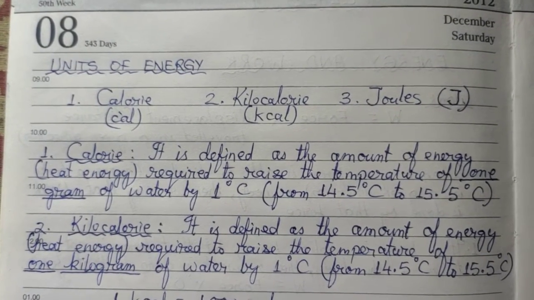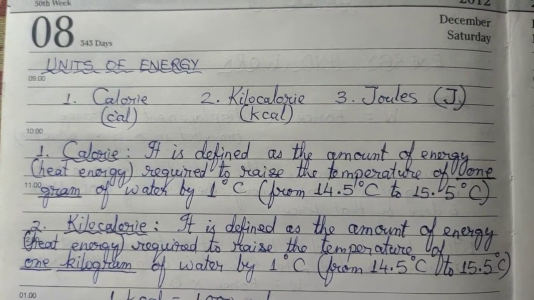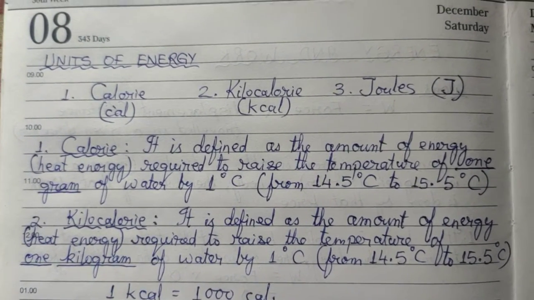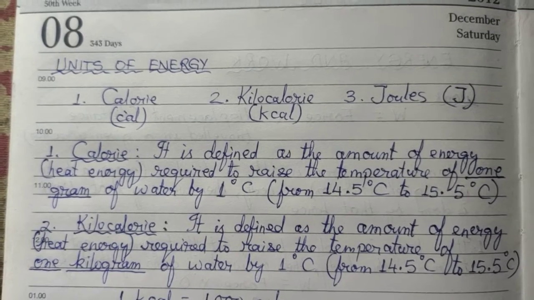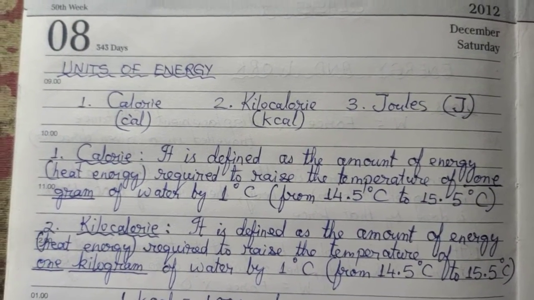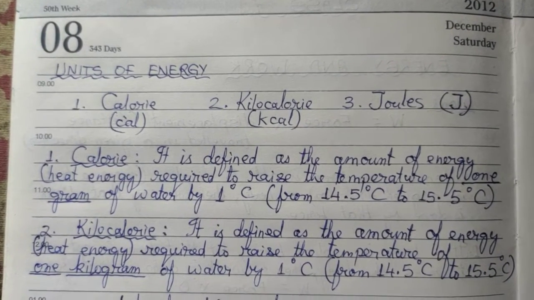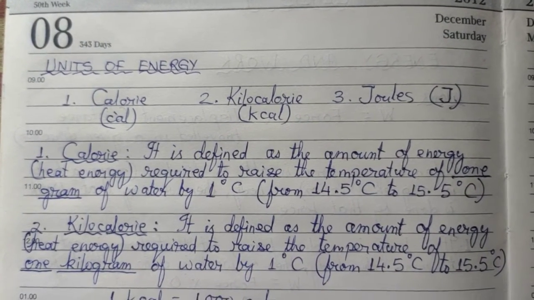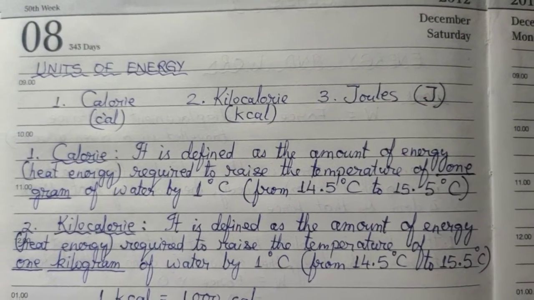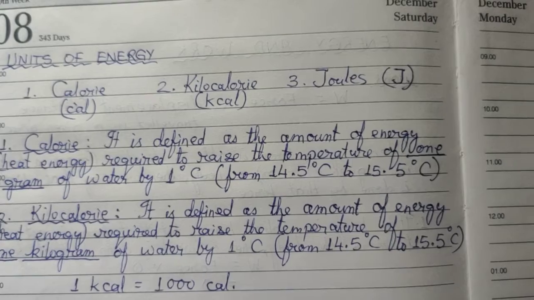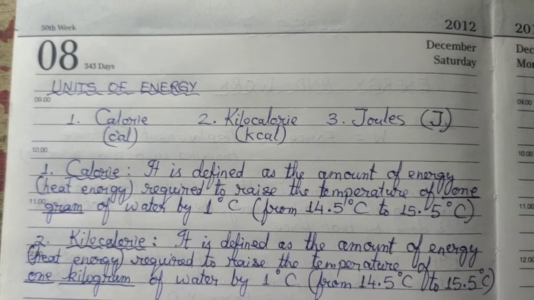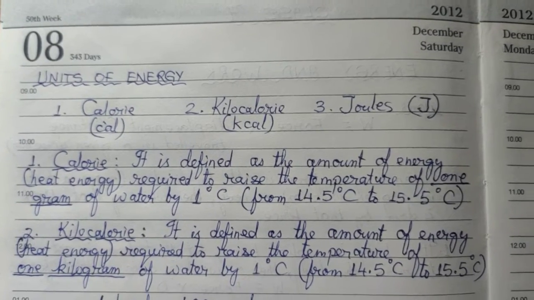So instead of 1 gram of water, now we are taking 1 kilogram of water, and you have to increase its temperature from 14.5 degrees Celsius to 15.5 degrees Celsius. How much heat energy is needed to do so is called 1 kilocalorie.